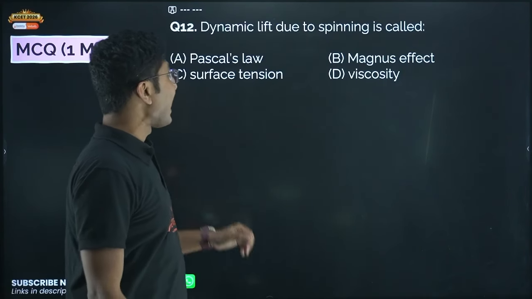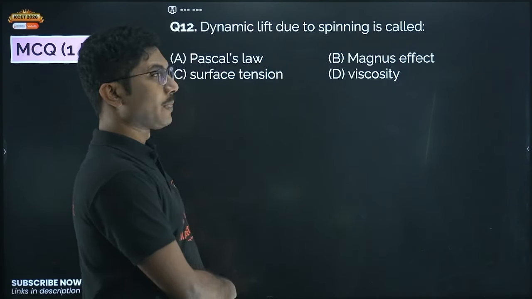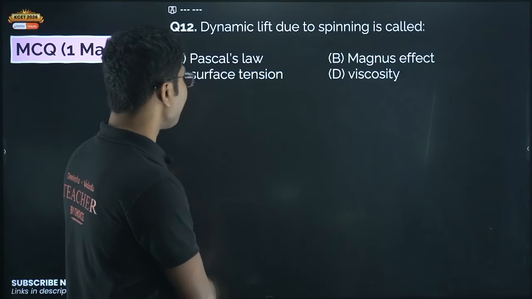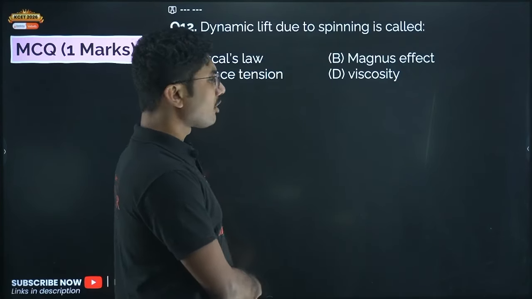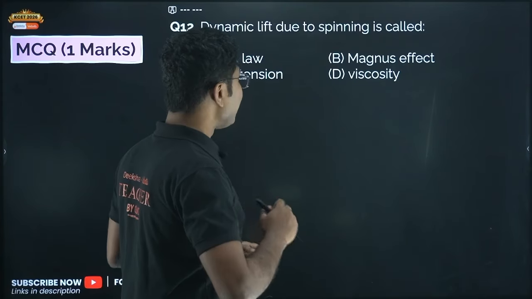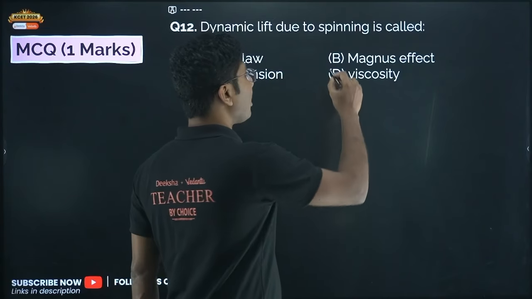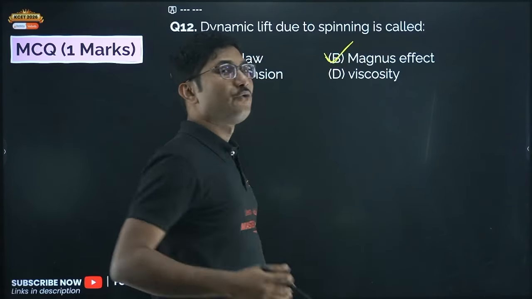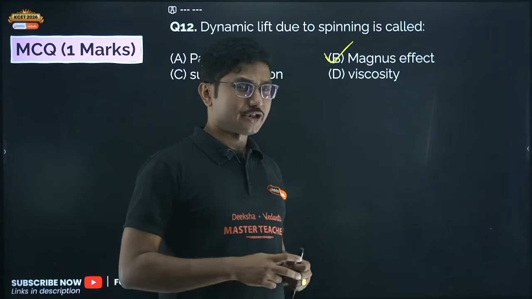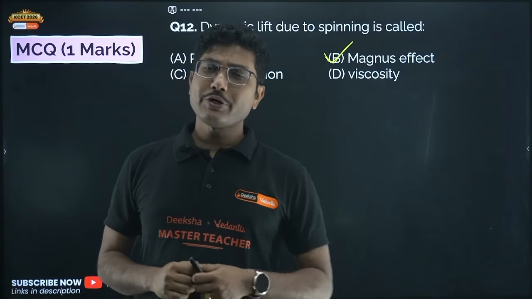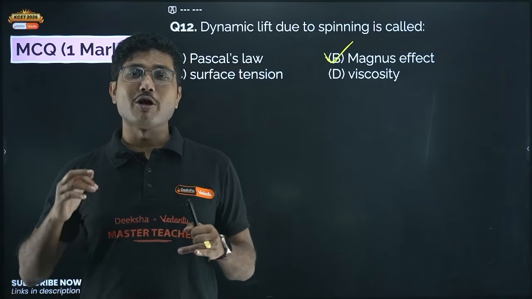Now next, dynamic lift due to spinning. Dynamic lift due to spinning is called Pascal's law, Magnus effect, surface tension, or viscosity. So when you spin something, it automatically starts going up, which is called the Magnus effect. If you are a fan of cricket and you watch spinners, when a spinning bowler is bowling, there is a term they use that the ball is flighted.